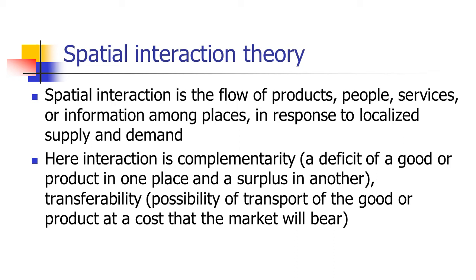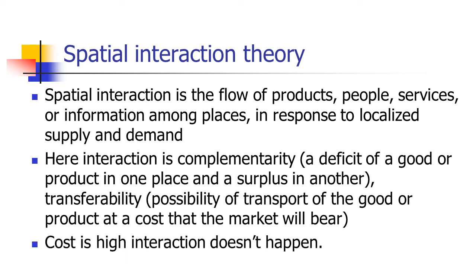In simple terms, if onions in one place cost 100 rupees and 10 kilometers from there, the same onions cost 50 rupees, people will go 10 kilometers to purchase it. But if onions in one place cost 100 rupees and the same onions 10 kilometers away cost 90 rupees, people won't go there and buy. So that is the cost of transferability and availability of the product. If the cost is high, interaction does not happen.